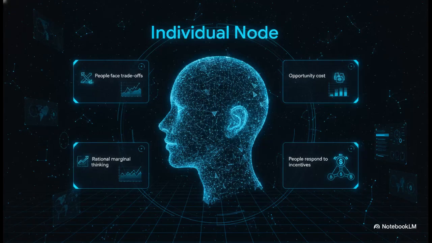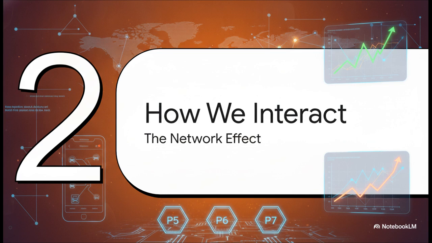So, to quickly recap the individual node, you face trade-offs. Your true cost is what you sacrifice, you think at the margin, and your behavior is fundamentally driven by incentives. Let's move on and see how this builds as we upgrade our view. Section 2. How we interact. The network effect.